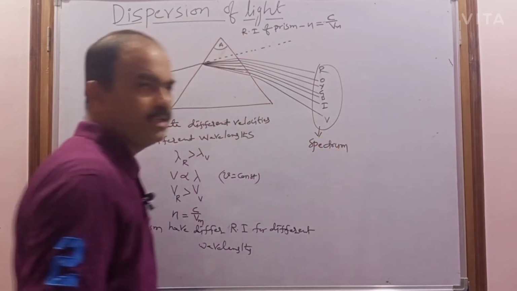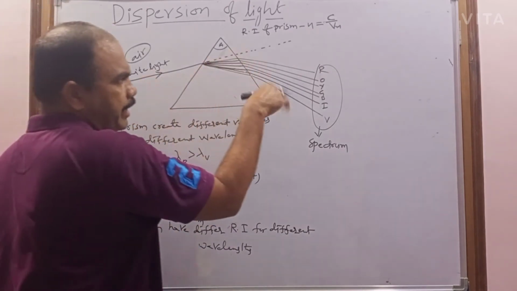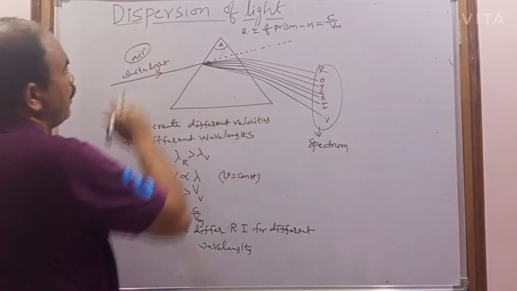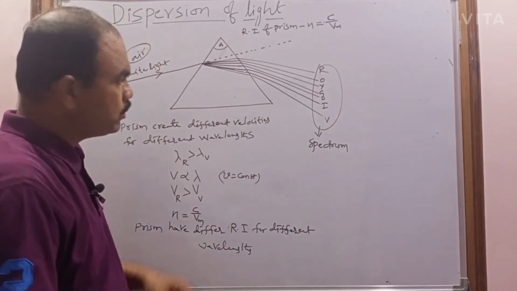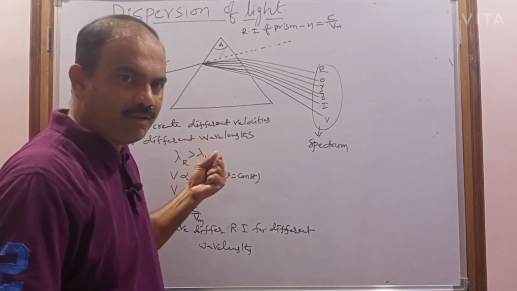This is called as what? Spectrum. So nothing but what is happening here? Now the white light is splitting into its constituent colors, or its 7 colors. So that phenomenon is known as what? Dispersion. So what is the cause of the dispersion? What is the main cause?